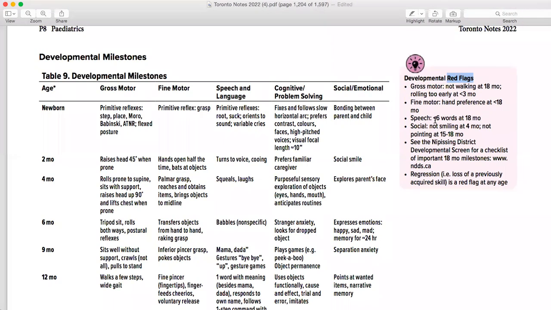So there is a difference between UWorld and the Canadian one. In the Canadian, it's less than 6 words, but in UWorld, it's written less than 10 words. So make sure you know the Canadian one. Social smile: not smiling at 4 months, not pointing at 15 to 18 months. And then comes the speech checklist.